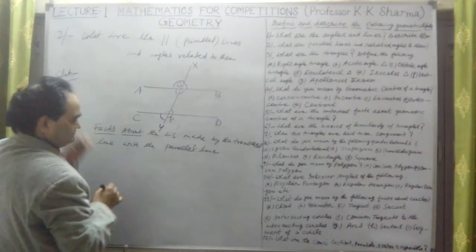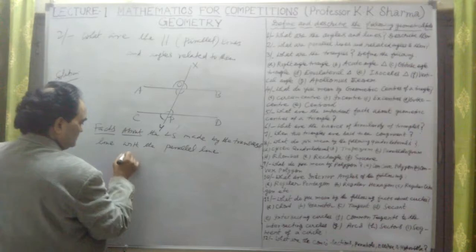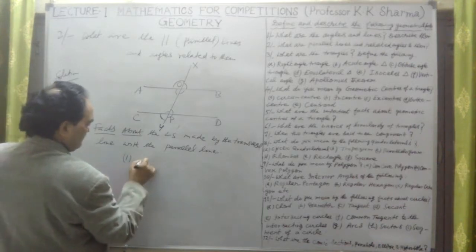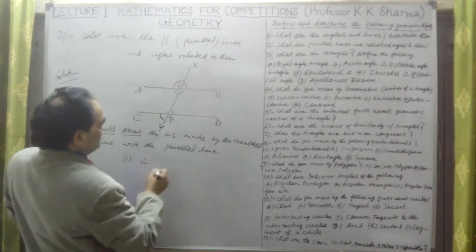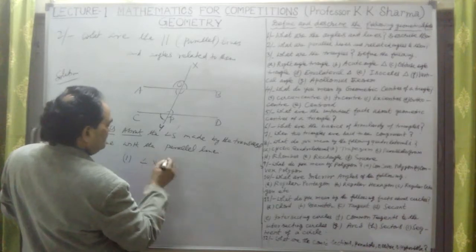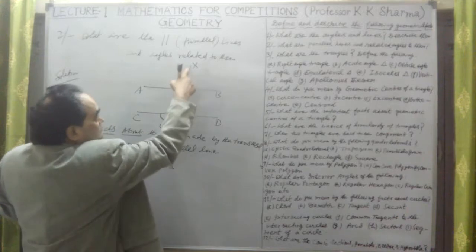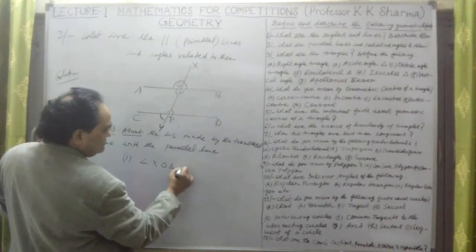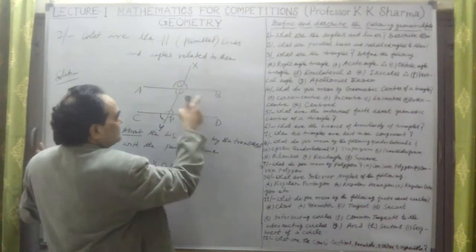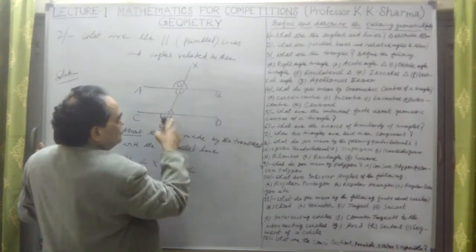Let me write here the angles. Angle XOB is equal to angle OPD.